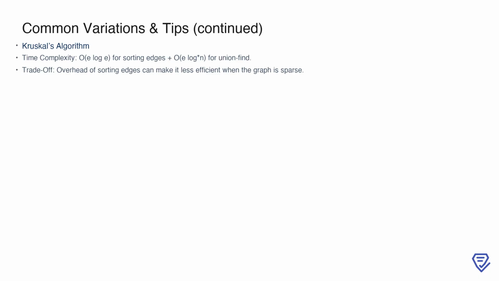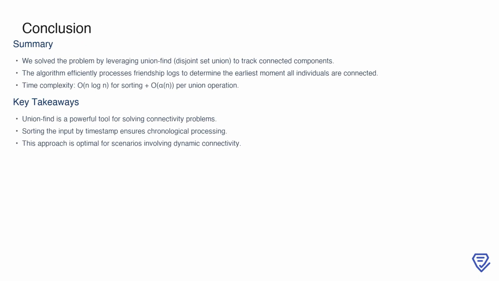Each approach has its strengths, so understanding their trade-offs will help you make informed decisions depending on the specific constraints of the problem you're solving. Great work! We've successfully solved LeetCode problem number 1101 using Union-Find and discussed its complexity. Remember, understanding dynamic connectivity concepts can be extremely useful in interviews and real-world applications.